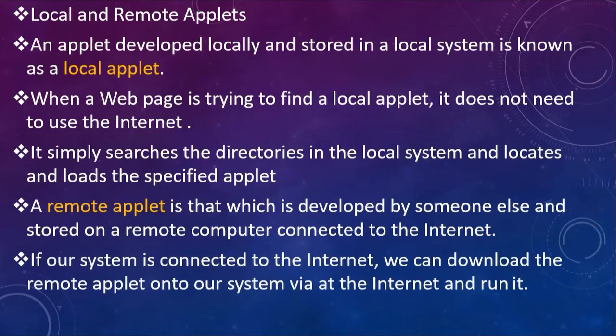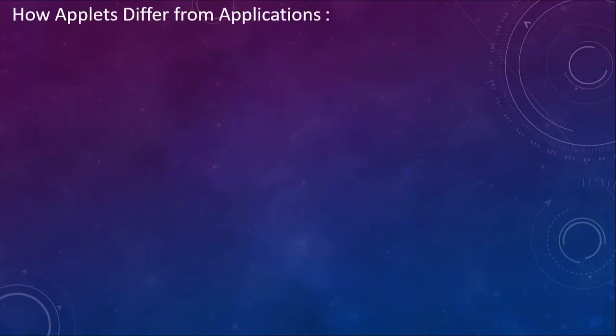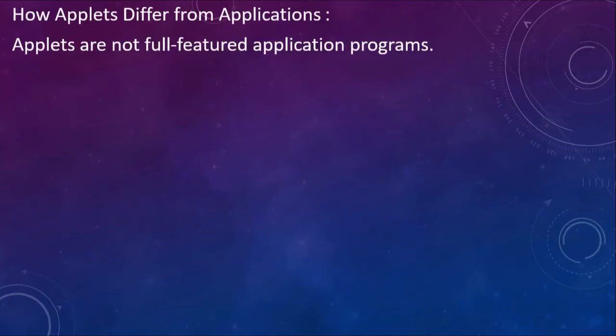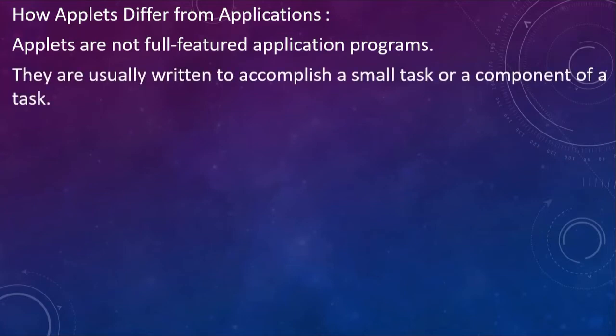If our system is connected to the internet, we can download the remote applet onto our system via the internet and we can run it. Now, how does an applet differ from an application? Applets are not full-fledged application programs. They are usually written to accomplish a small task or a component of a task. Whereas an application basically breaks the big problem into smaller pieces, and each piece or module will be solved or executed by this same application.